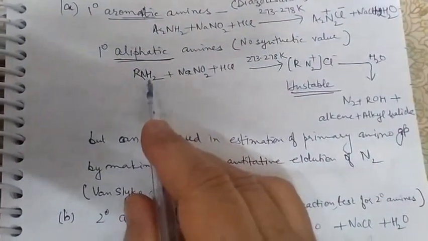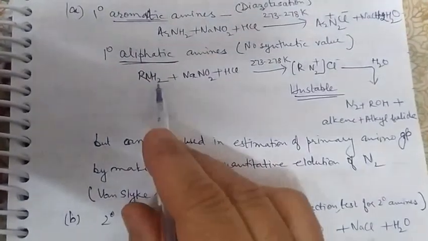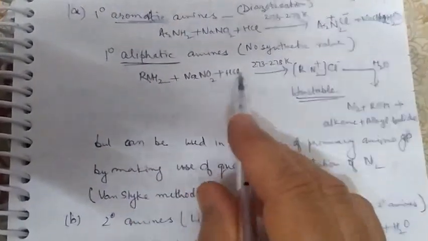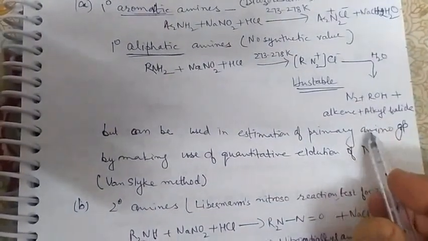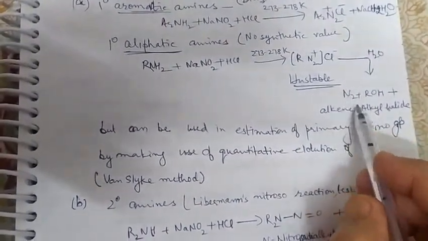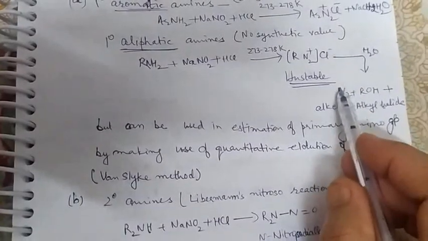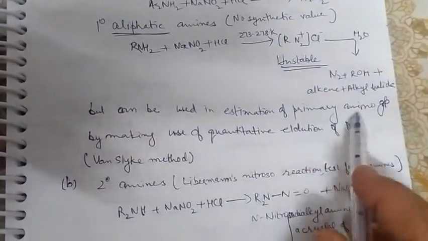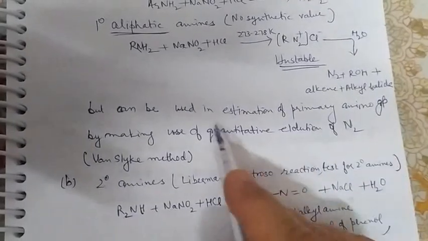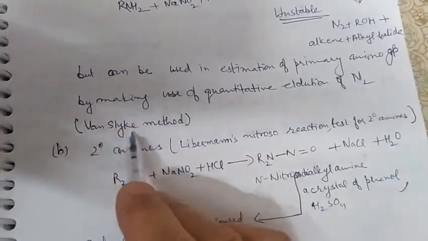So to estimate the primary amino group, the method measures the amount of nitrogen gas evolved. The estimation of primary amino group can be done by this method, known as the Van Slyke method.